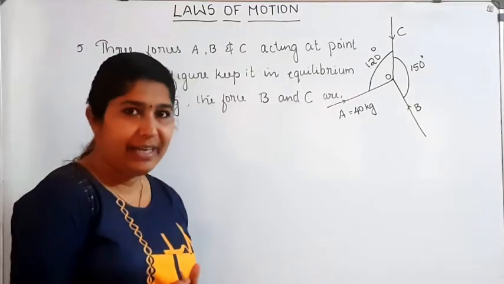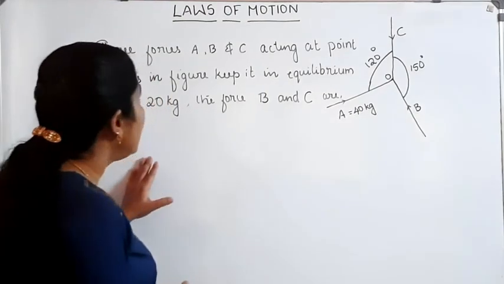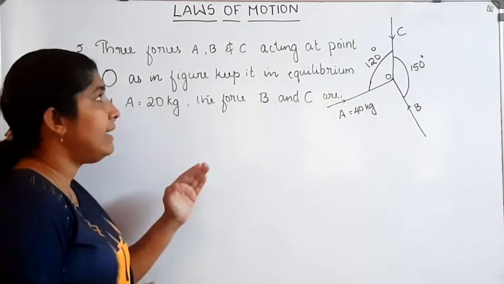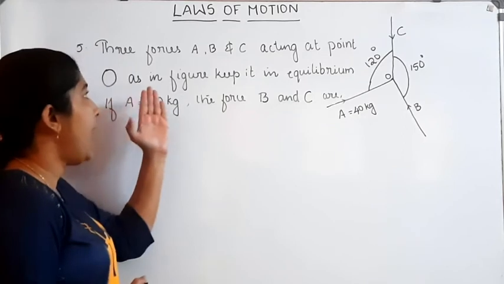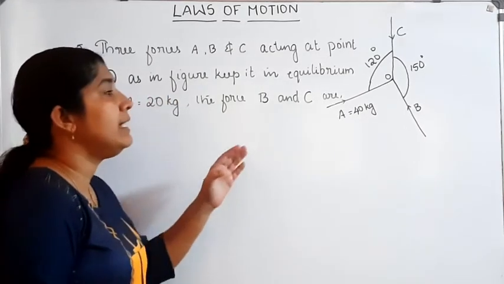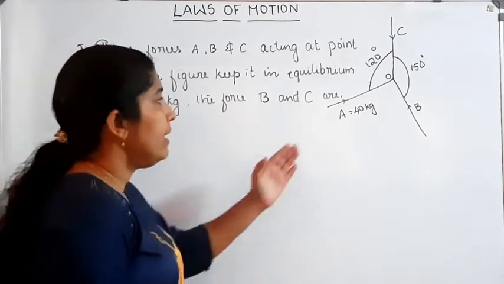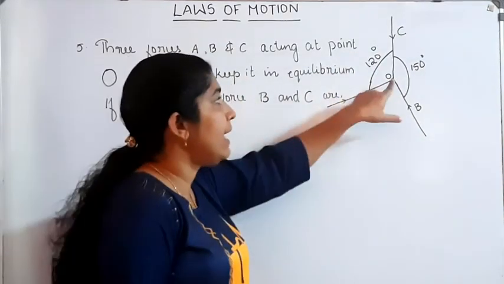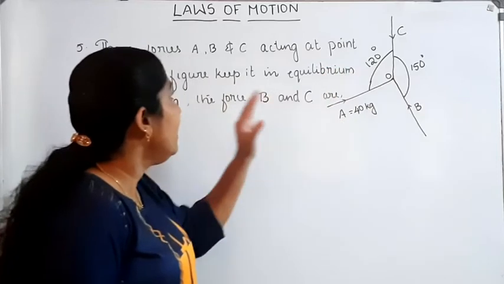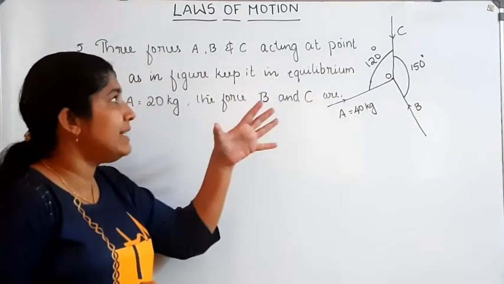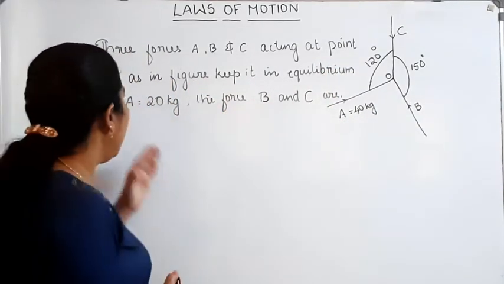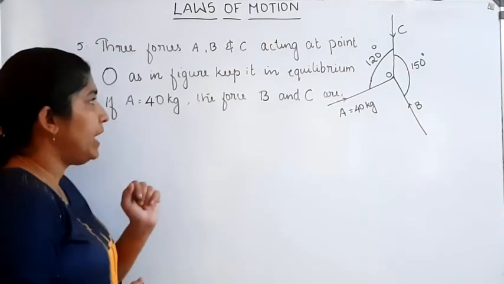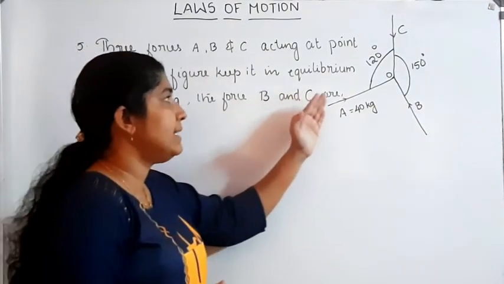Our next question. Three forces A, B, C acting at a point O as in figure, keep it in equilibrium. Here A, B, C are the three forces acting at the point O such that the point O is in equilibrium. If A is equal to 40 kg, forces B and C are.